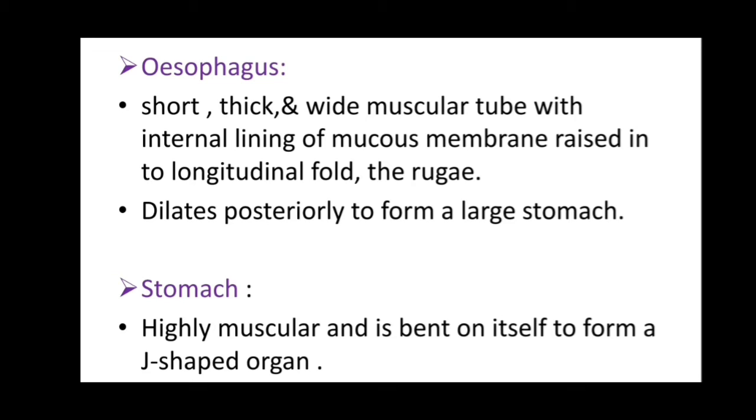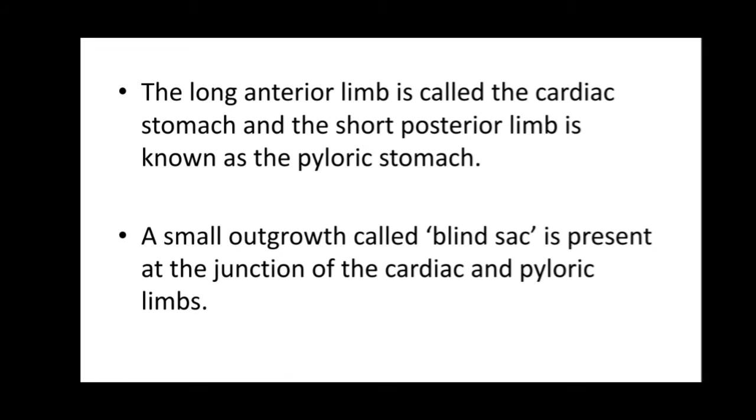Now, the esophagus leads into the stomach. The stomach is highly muscular and bent on itself to form a J-shaped organ. So the shape of the stomach is like a J. The long anterior limb of the stomach is called the cardiac stomach, and the short posterior limb is known as the pyloric stomach.